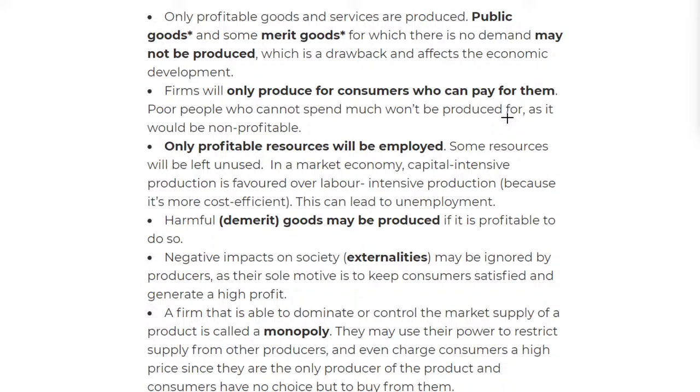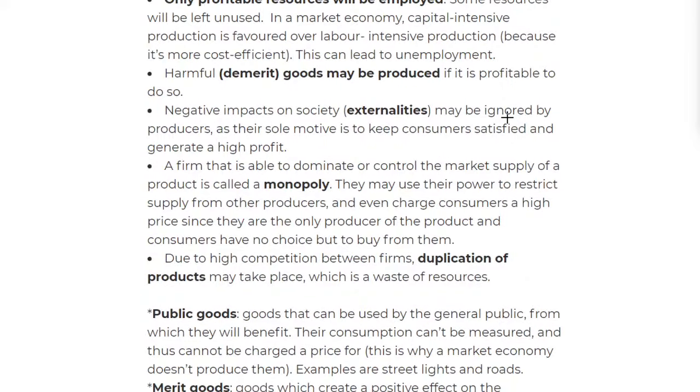Okay, and lastly, second last, I mean, is a firm that is able to dominate or control the market, called a monopoly. So they're just going to dominate, like Coca-Cola. They're going to be the highest in soda making. So they're going to overrule the other companies.